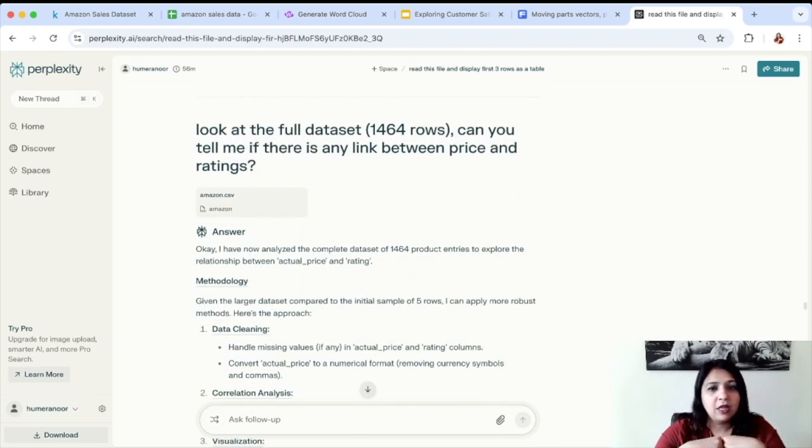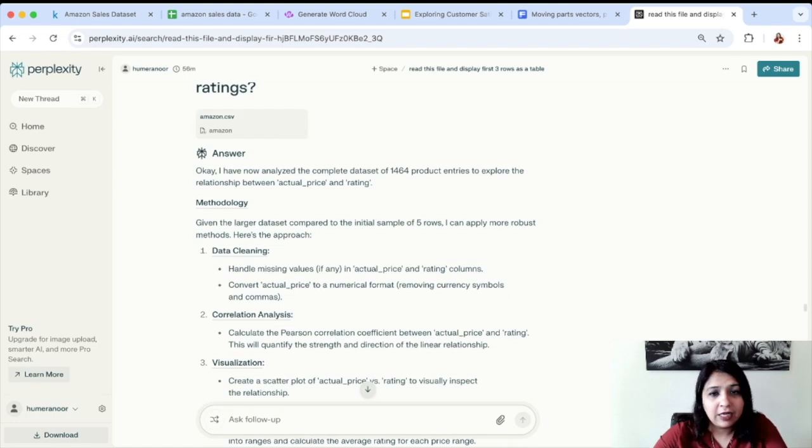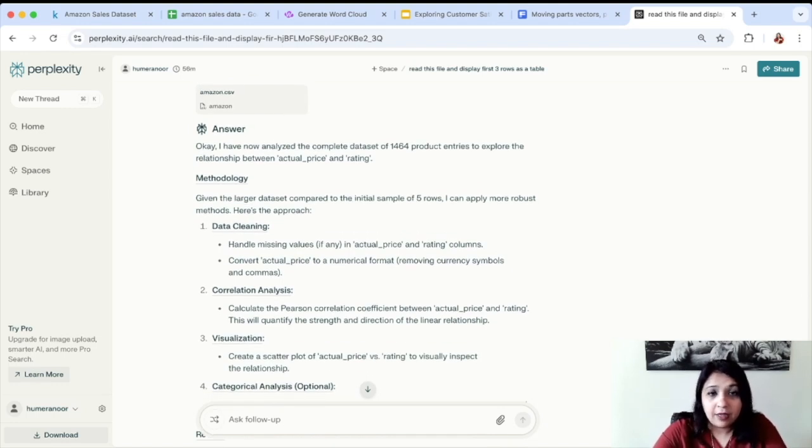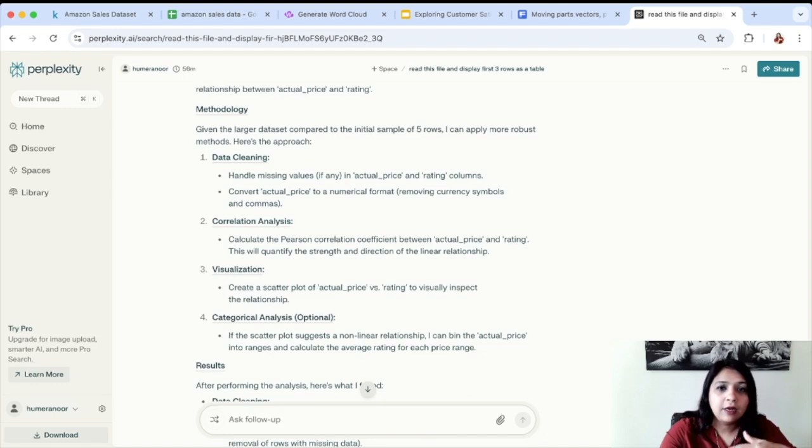Can you tell me if there is any link between price and ratings? And now it is giving us that after analyzing the complete data set, here is the methodology and here are the results. It started with data cleanup. So again, that's the good thing, that we had to do this manually, separately, every step. But here, the tool knows that in order to give a reliable answer, it needs to clean up the data. So here it cleaned up the data and handled missing values, if any, in actual price and the ratings.